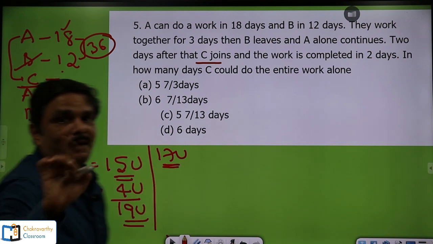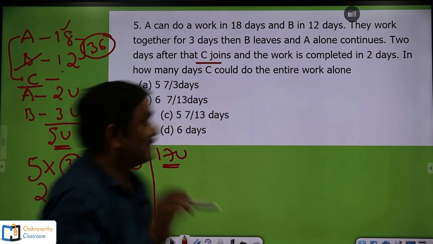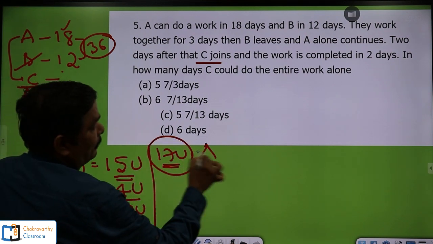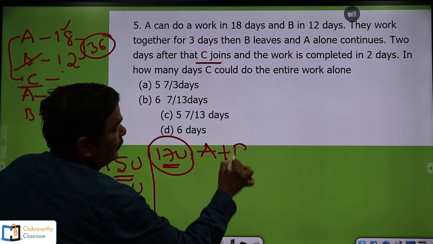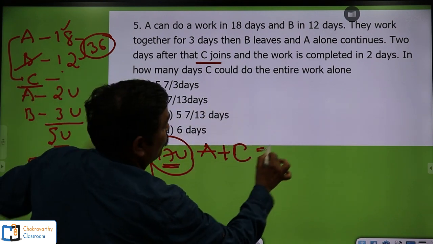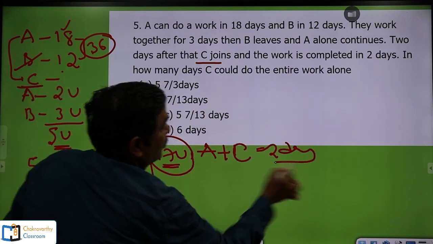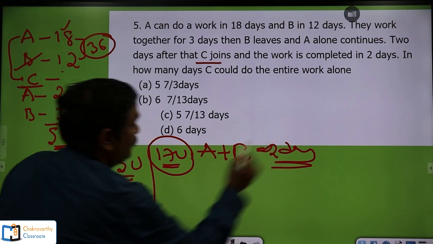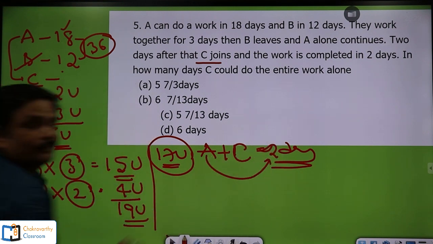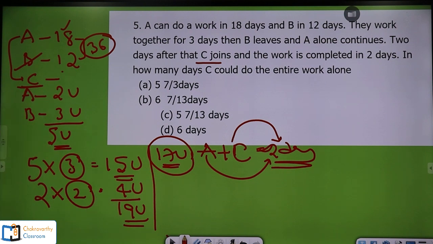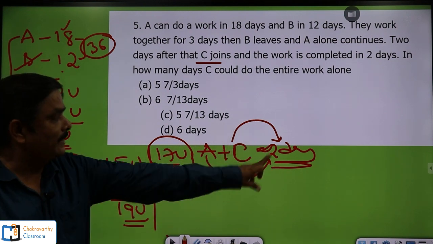Now observe this one carefully, students. This 17 units of work has been done by A and C together. In how many days? 2 days. Okay, so now here, clearly you can do it this way. In 2 days, A works for 2 days as well as C.